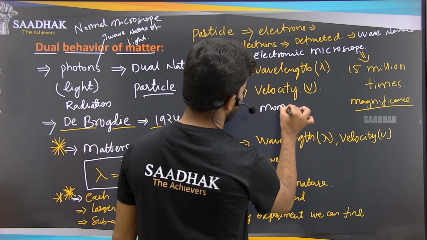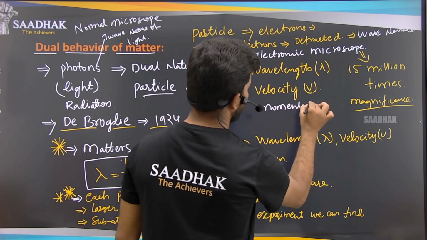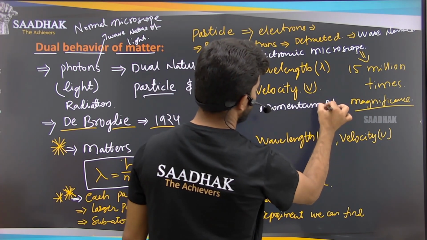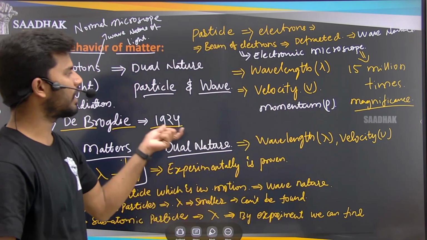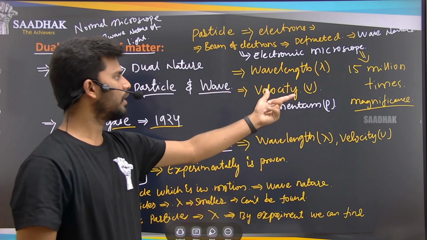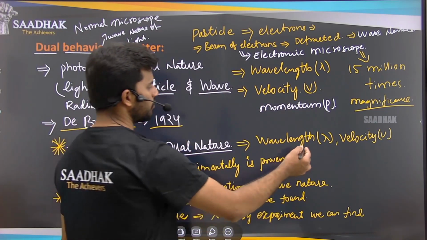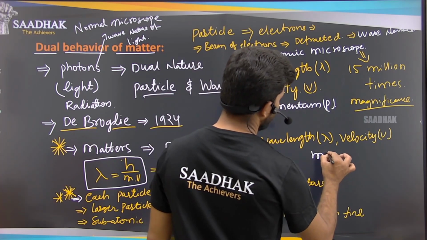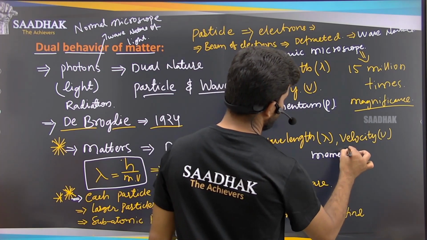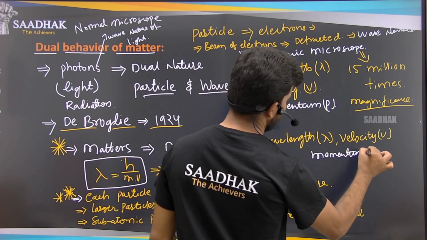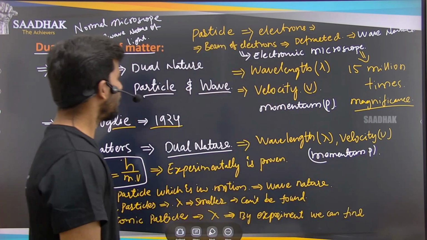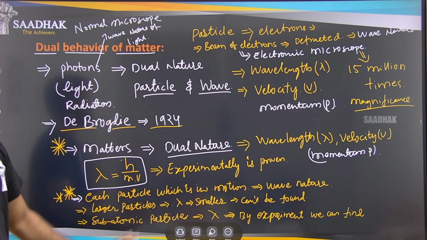Momentum is mass into velocity. If any particle that we are talking about has mass and velocity, that is the momentum p here. Okay, so this is about the dual behavior of matter.